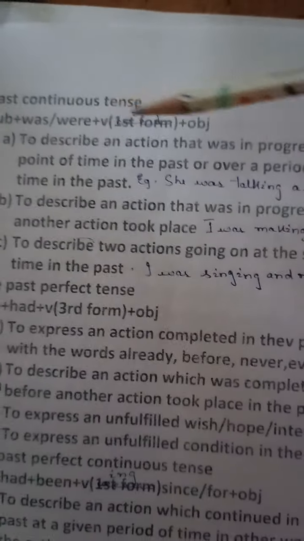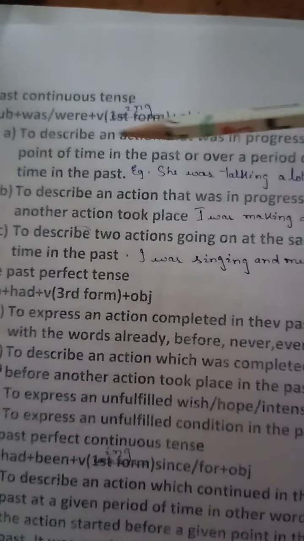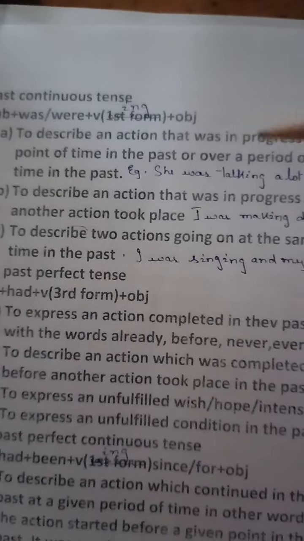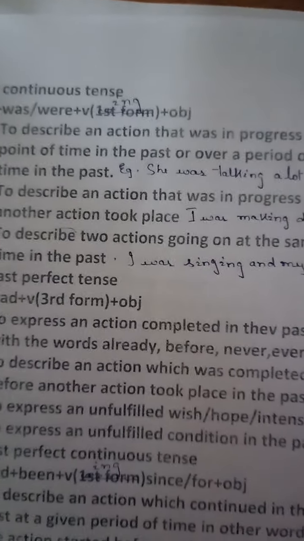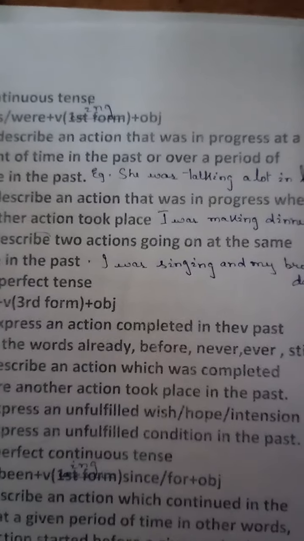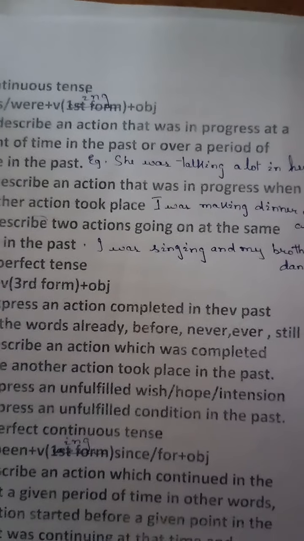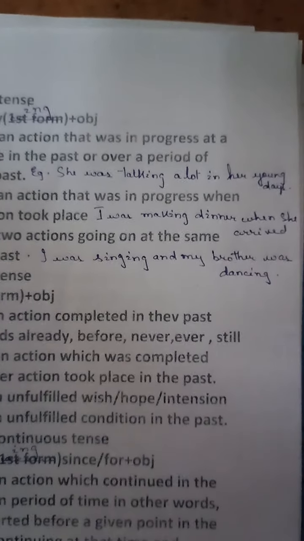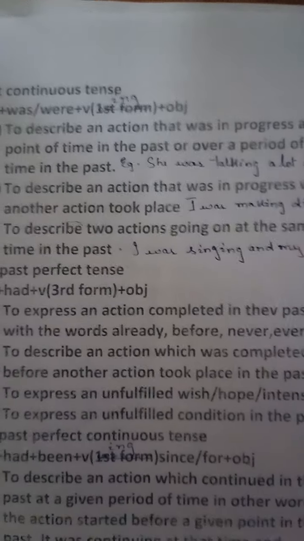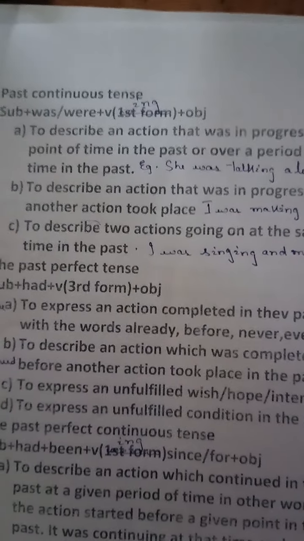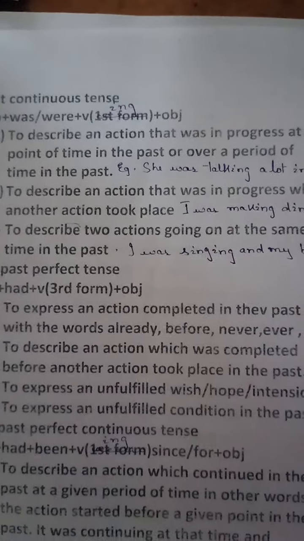So to describe an action that was in progress at a point of time in the past or over a period of time in the past, means the work which was carried on at a particular period of time in the past. Example, she was talking a lot in her young days. Okay, so what kind of work was it? Talking for a period of time, means in her young days.